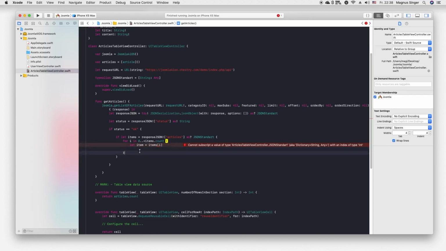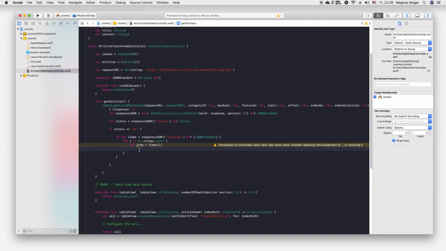Okay. Of course, we have to parse the article as an array of JSON standard, not one JSON standard object. Sorry.